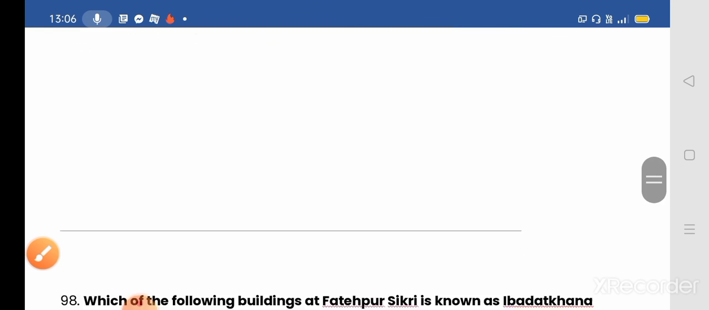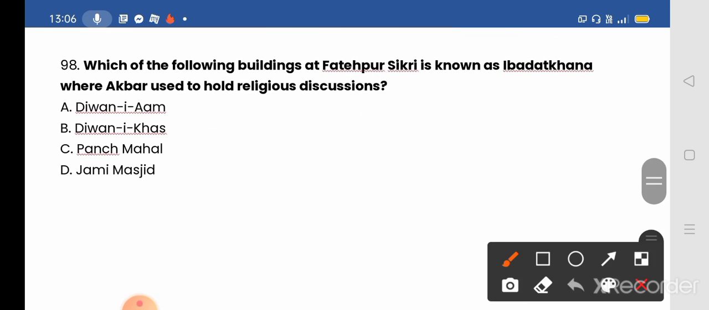Next, 98. Question number 98. Which of the following buildings at Fatehpur Sikri is known as Ibadat Khana, where Akbar used to hold religious discussion? A. Diwan-i-Am, B. Diwan-i-Khas, C. Panch Mahal, D. Jami Masjid. And the correct answer will be B. Diwan-i-Khas will be the correct answer. Diwan-i-Khas, or Hall of Private Audience in the Red Fort of Delhi, built in 1571, was the palace where the Mughal Emperor Akbar received courtiers and state guests. It was also known as Shah Mahal.